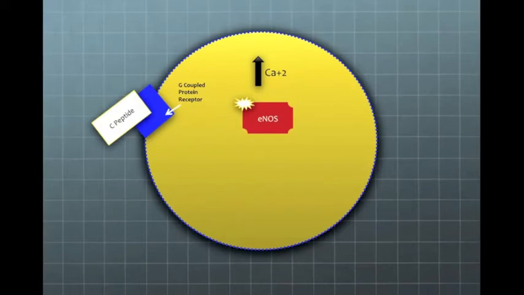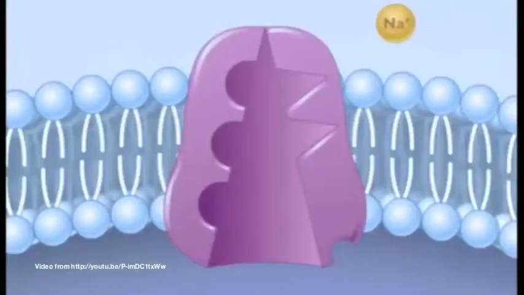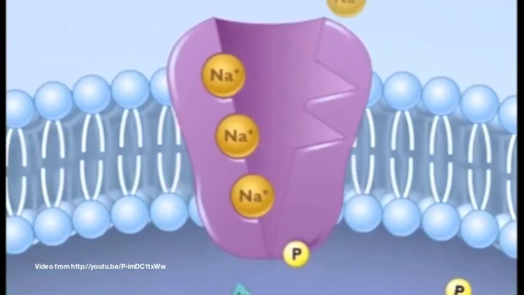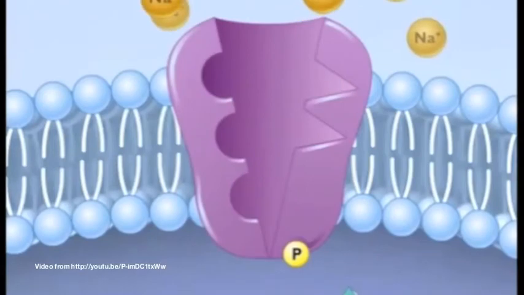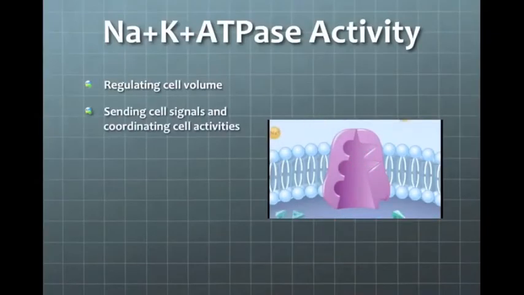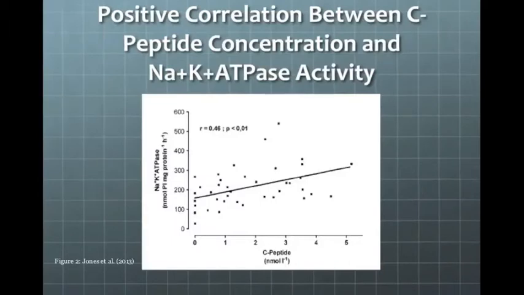Endothelial nitric oxide synthase produces nitric oxide as a signaling molecule to activate protein kinase C and mitogen activated protein kinase. These kinases in turn activate sodium-potassium ATPase. Sodium-potassium ATPase is a plasma membrane cation pump whose activity is essential for the normal functioning of the body. This enzyme is responsible for regulating cell volume, sending signals and coordinating cell activity, and maintaining concentration gradients between the cell cytoplasm and surrounding environment.